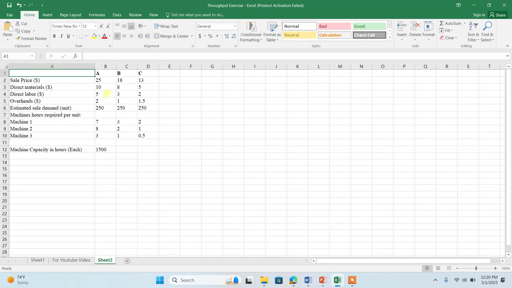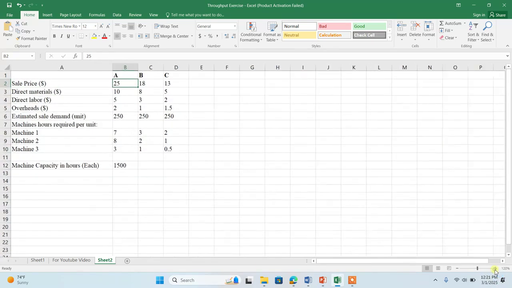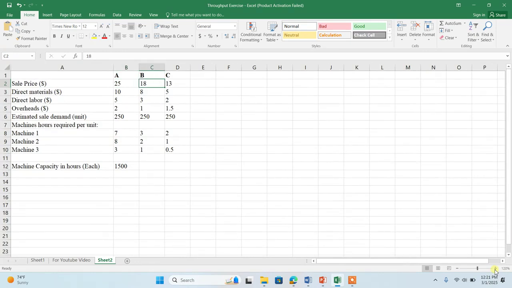The question is that the company is producing three products. Its name is A, B, and C. These are the sale prices of each product: 25, 18, and 18. The direct material cost is 10, 8, and 5. This is the per unit, okay? Direct labor per unit cost is 5, 3, and 2, and the overhead cost is 2, 1, and 1.5.